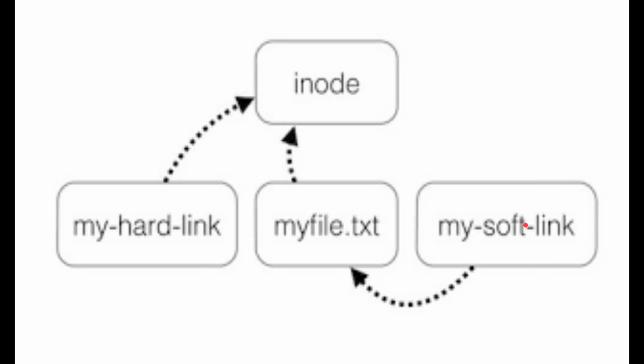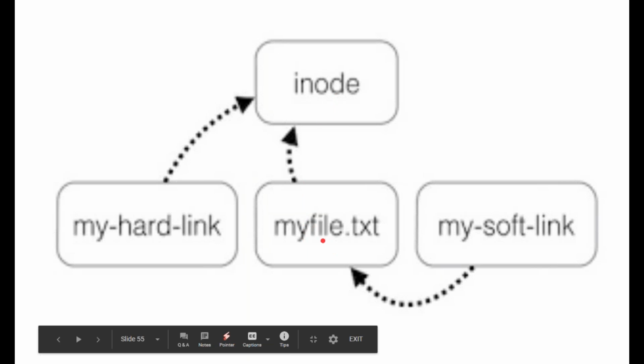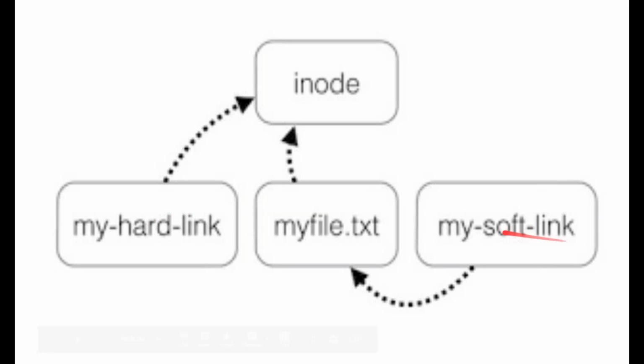It will not be of any use. But if your file is deleted, your hard link will still be there to fetch the information about the file, because the main information resides in your inode. So you can fetch everything about my file from the inode. If my file is deleted, you can still fetch the information through the hard link, but via the soft link you cannot fetch it.